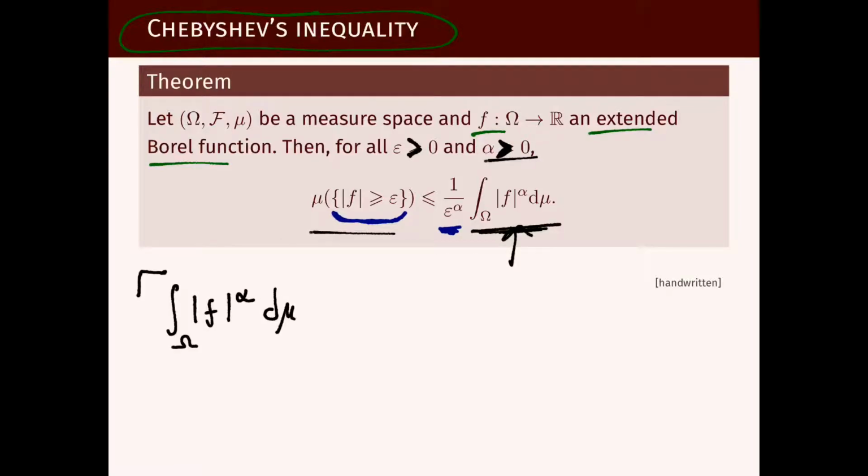Well, this is certainly larger than the integral on omega of this function here, f of omega to the power alpha times the indicator function that f is larger than epsilon.